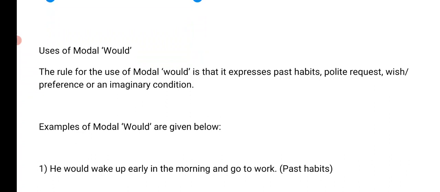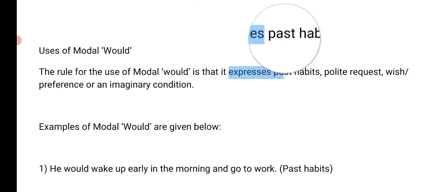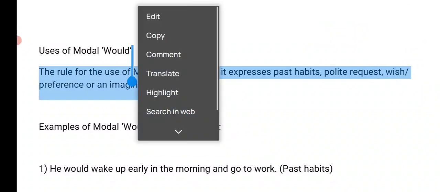Now the past form of will is would. So when do we use would? Obviously, when we say I knew you would come, we don't say I knew you will come, right? Because the principal clause is in simple past, so we use the past form would, right? So this is something you need to remember. And would, despite being the past form of will, is also used to express past habits and polite requests. Past habits I've already mentioned, and for polite requests we also use would.